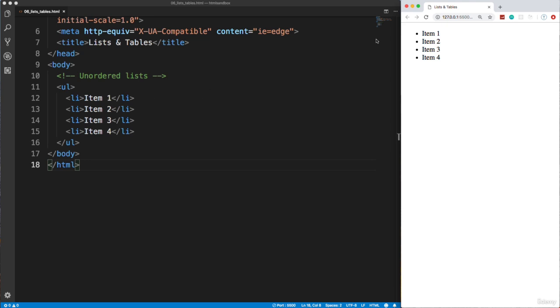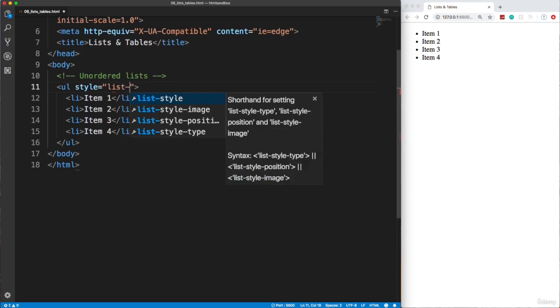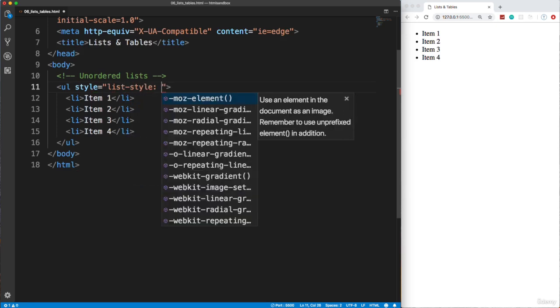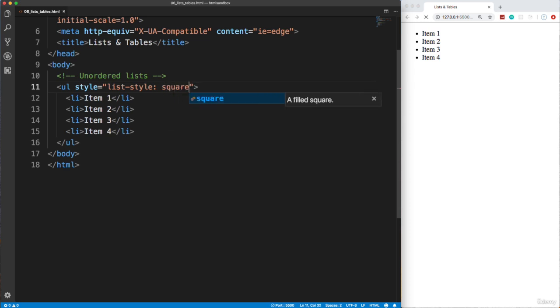We can also have different types of bullets. This isn't something that I would recommend, but you can use a style tag to change CSS attributes. And there's something called a list style. And we have circle, square. Let's change it to a square. And save, and now you can see that each bullet is a square. We have disk. Save that. That's the default. Circle. Save that. So that's kind of an unfilled circle. And then we also have, actually I think that's it. And then we have none.